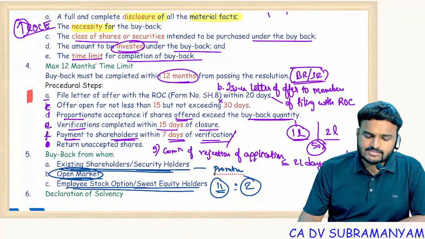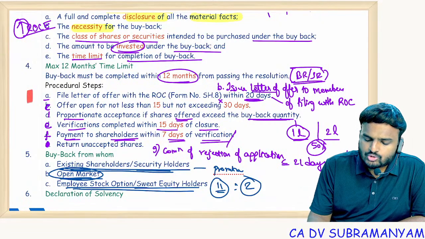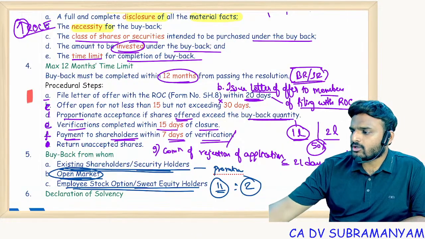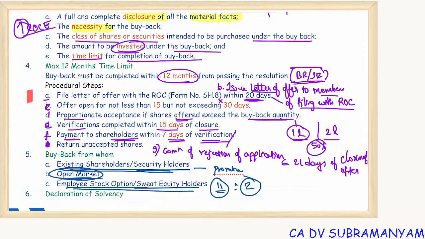Just rectify this printing error. 20 days, issue letter of offer to the members after filing with ROC. Take a screenshot of this and I'll tell you where the correction is to be done.